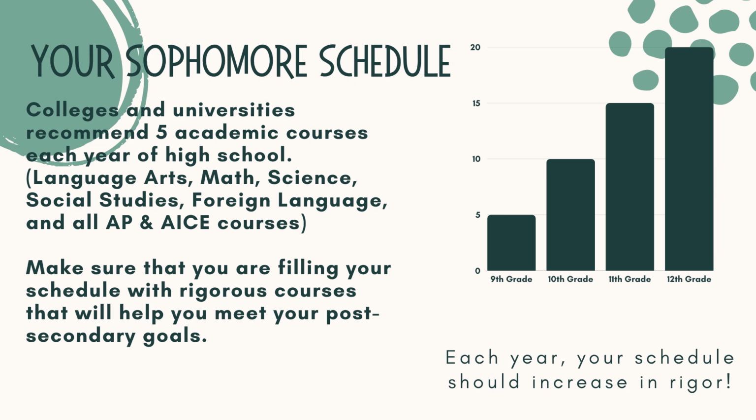Something to think about as you review your course requests is the strength of your sophomore schedule. Approximately 93% of Park Vista students pursue a post-secondary education, whether at a 4-year, 2-year, or vocational school. With this in mind, we encourage you to make the most of each year so that you're prepared to be successful at the next level. Colleges and universities recommend a minimum of at least 5 academic courses in your schedule. Academic areas are language arts, math, science, social studies, foreign language, and all AP and ACE courses.